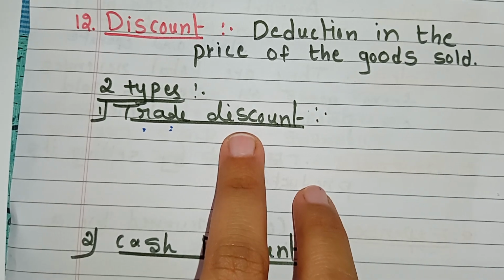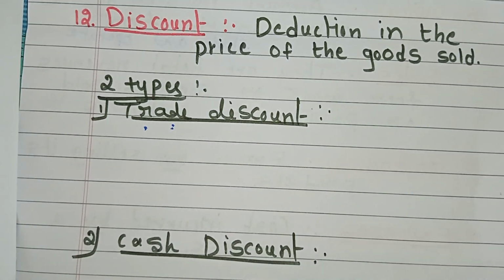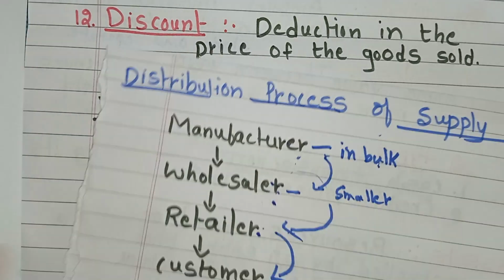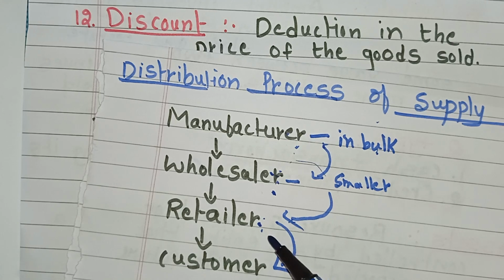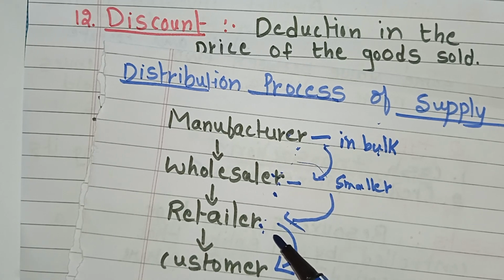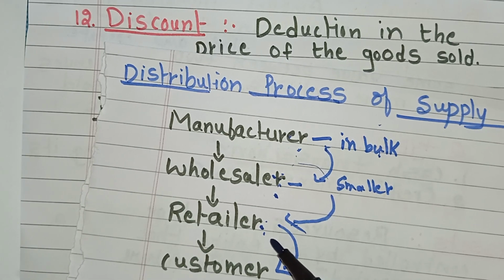Okay, it means a reduction in the listed price of goods, usually given to the wholesalers or retailers. Listed price of goods, what does it mean?